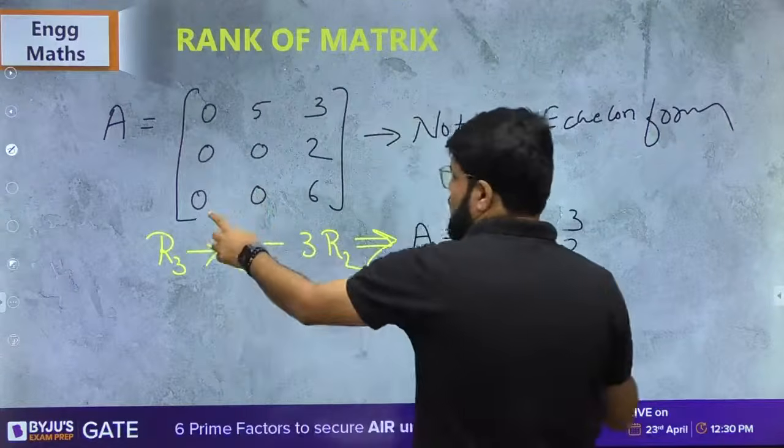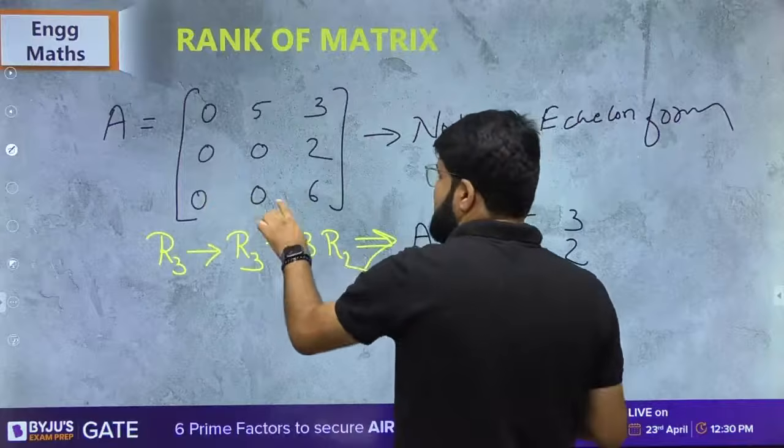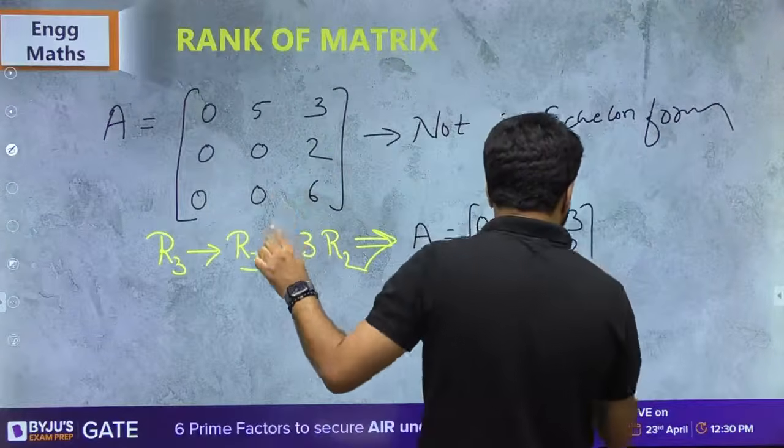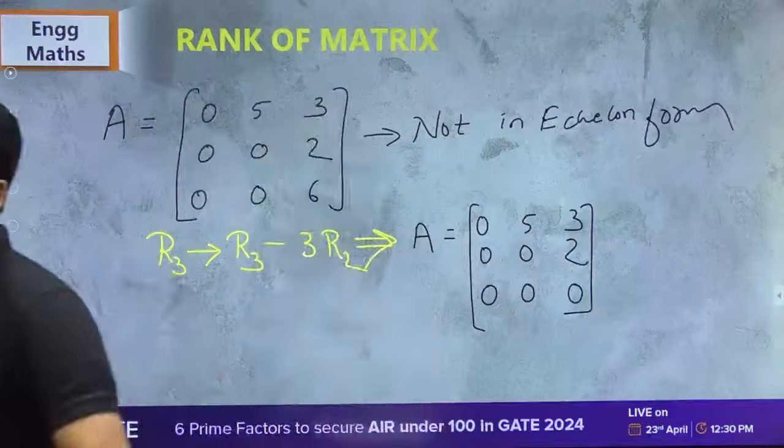Now look into the third row. 0 minus 3 into 0, 0. 0 minus 3 into 0, again 0. 6 minus 3 into 2, again 0.